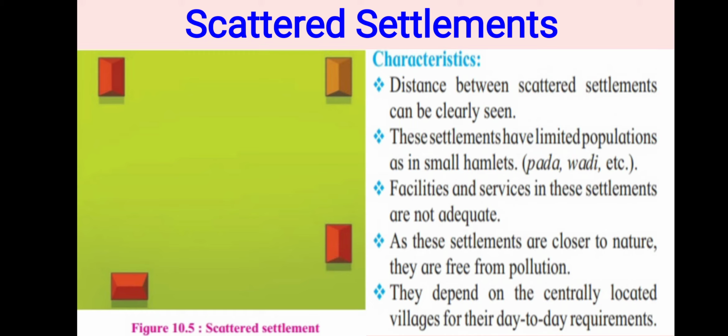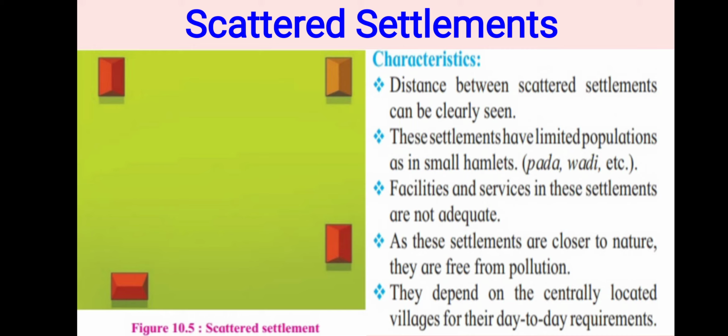Now, let's learn some characteristics of this scattered type of settlement. The distance between two houses is more. Are you able to see here? Compare with this figure. The distance between two houses is more. This settlement has less population. See, if the population is more, then we have to prepare more houses.